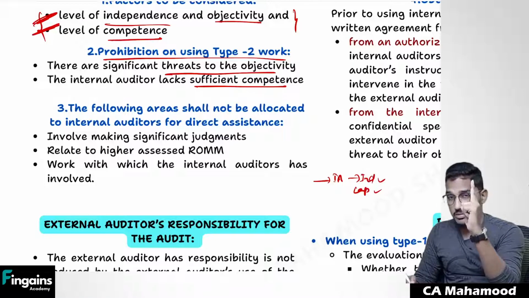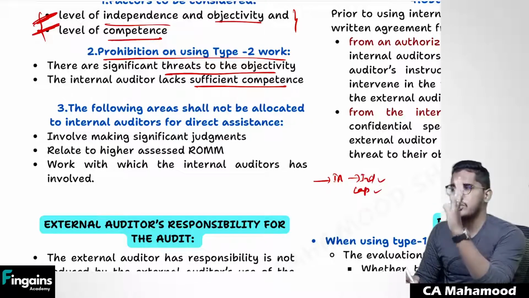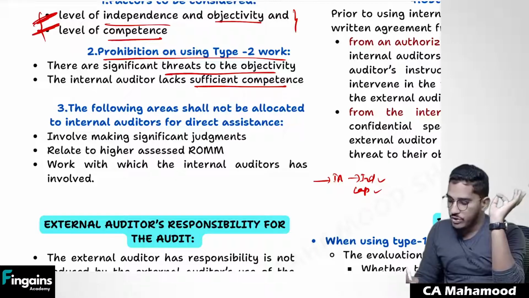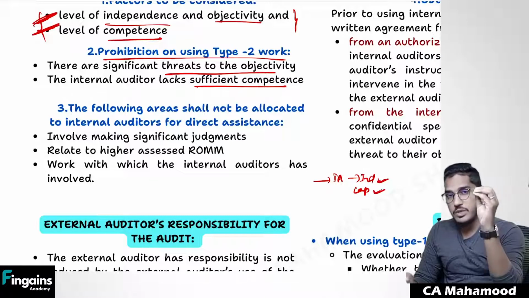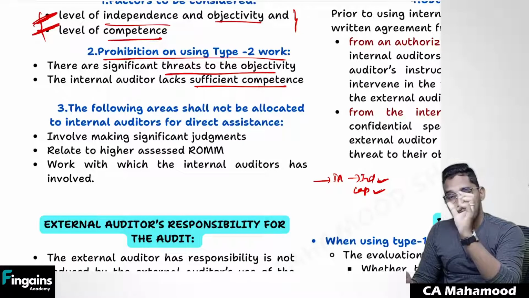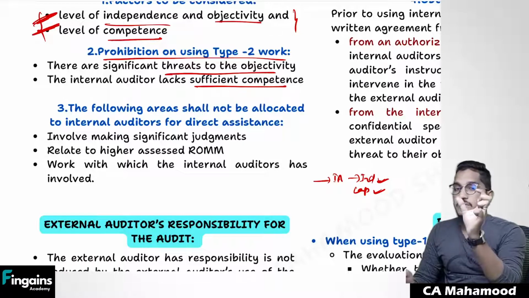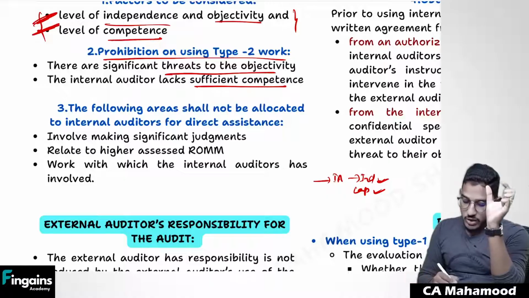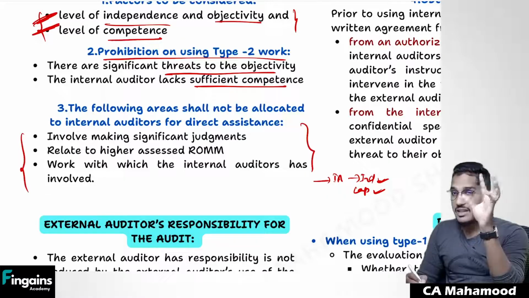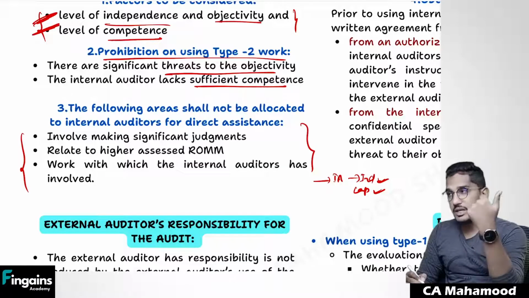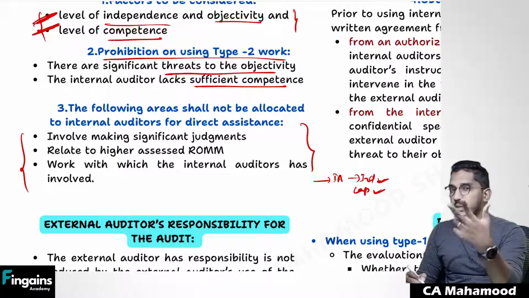But one thing you have to remember, certain areas you should not allocate. Even though you came to know internal auditors are independent, even though you came to know they are capable, certain areas you don't allocate. Other areas you can allocate. Sir, what are those certain areas which I can't allocate, even though they are independent, even though they are objective, even though they are competent? Certain areas you please don't allocate to the internal auditors.